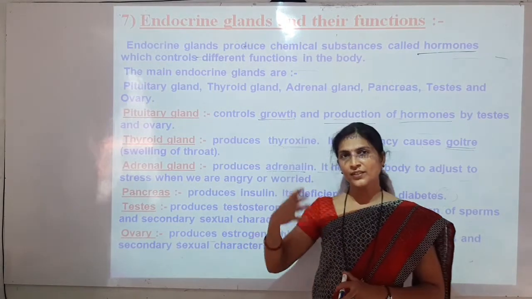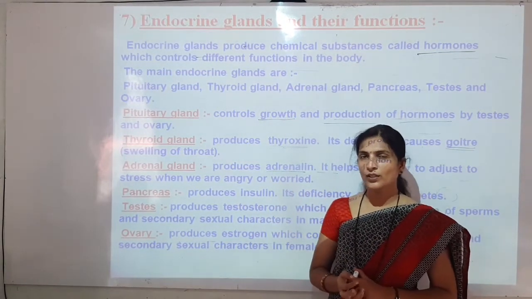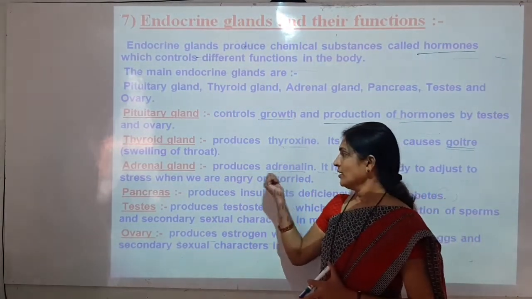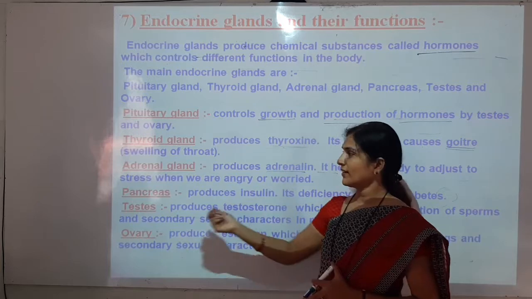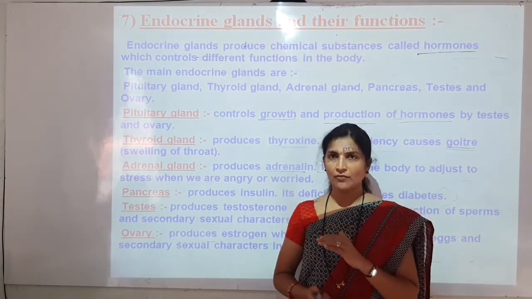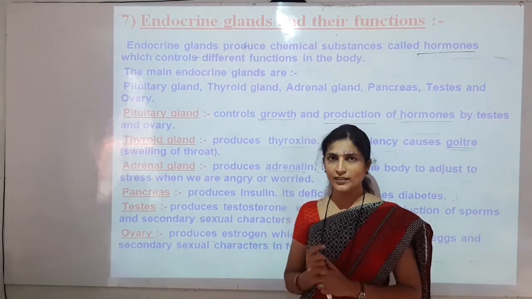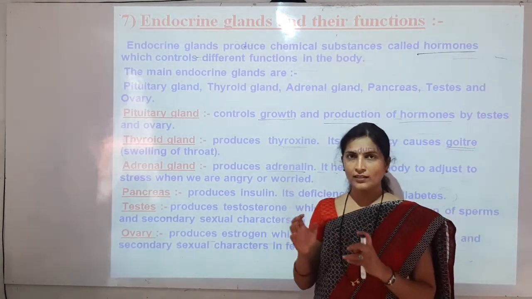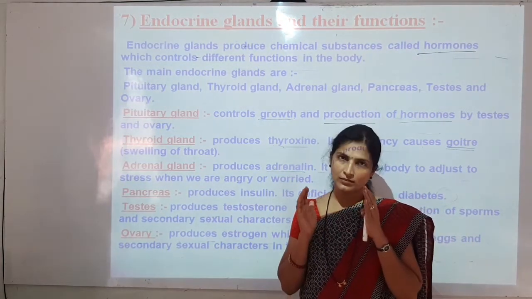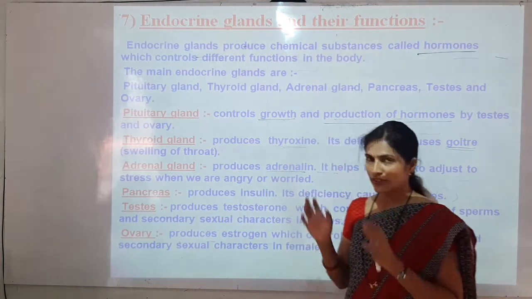When they are suffering from stress, their body releases a hormone called adrenaline, secreted by the adrenal gland. When the adrenal gland secretes adrenaline, that hormone helps the body adjust to that stress and worry.